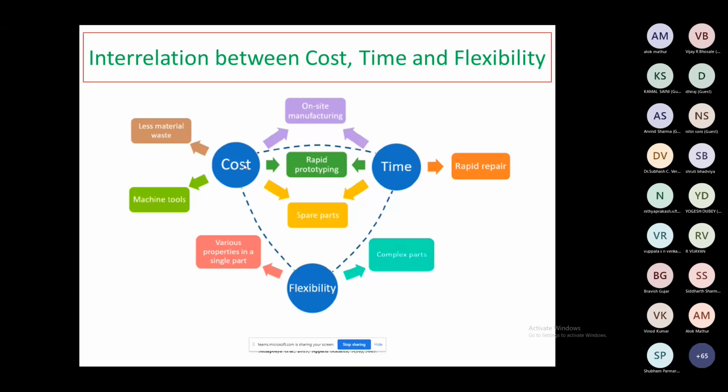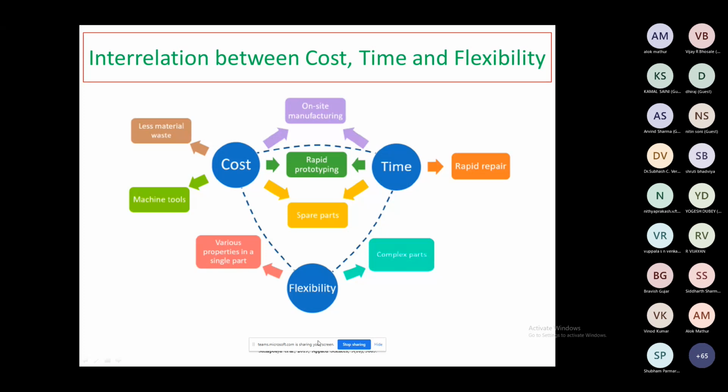So in the cost, you can say we have the graph showing less material waste and fewer machine tools, right? Then flexibility: we have design flexibility in the case of 3D printing, with various properties in a single part. That is, a complex part we can produce. Then rapid repair, right? So whenever we need it on the manufacturing side, we can produce those parts, and we can change the spare parts.